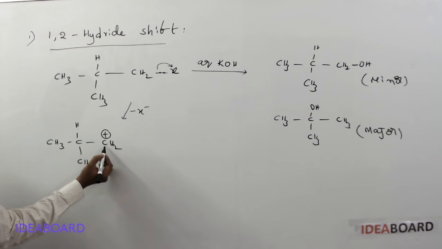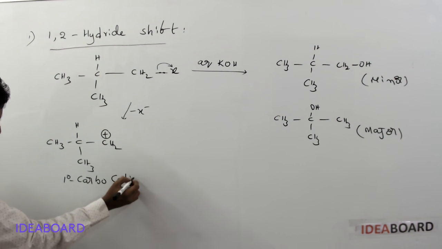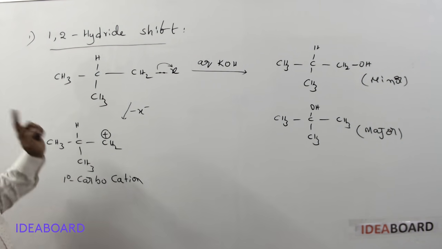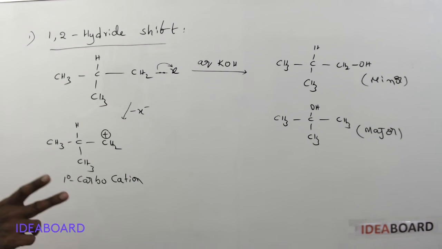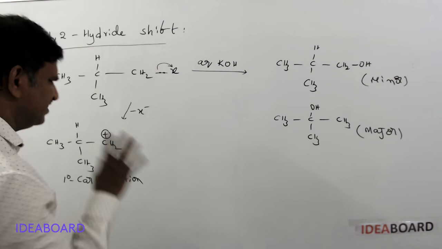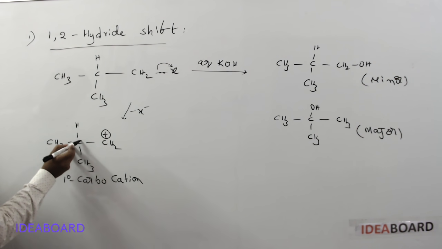A carbon bonded to two hydrogens and one more carbon is called a primary carbocation. Whenever a primary carbocation is there, definitely check the adjacent carbon atom, the carbon next to the carbocation carbon. Based on that, we can decide whether it will undergo rearrangement or not. Please check the adjacent carbon atom, this one. Is this carbon primary, secondary or tertiary?